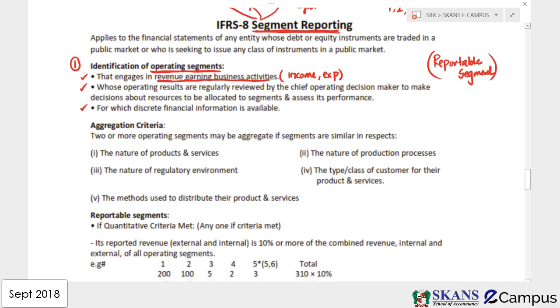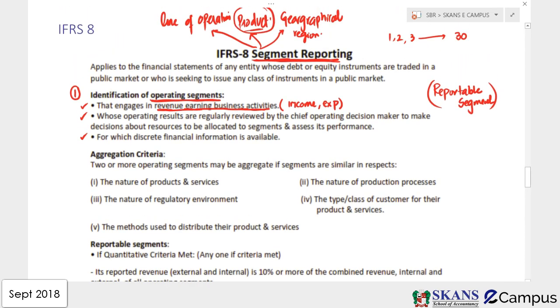So once you have decided that your product is an operating segment, or your geographical region is an operating segment, then we have another thing, that is aggregation criteria. If you want to aggregate one or two segments, then you can do that. But if all the criteria have been met, you can aggregate the 2 or 3 products. What does it mean, guys?